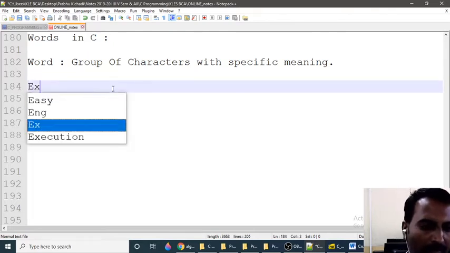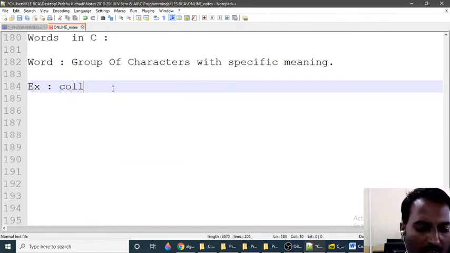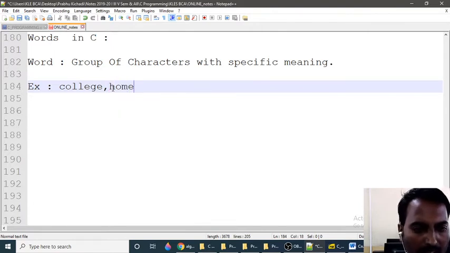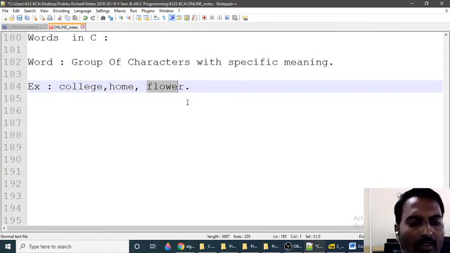For example, college. College has some meaning. Home has some meaning also. Flower is a meaning. So these are groups of characters: F, L, O, W, E, R. Here I am using a collection of characters. Now this is one word, and home is also a word, college is also a word, because I